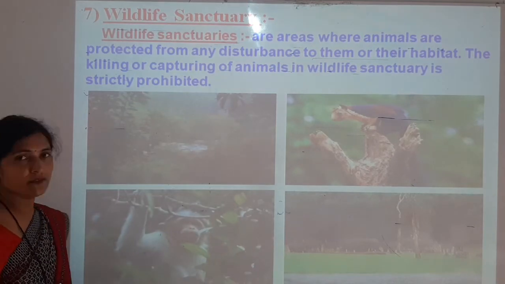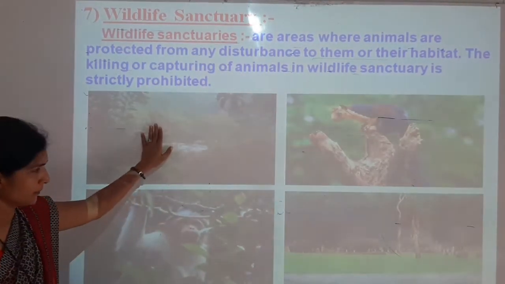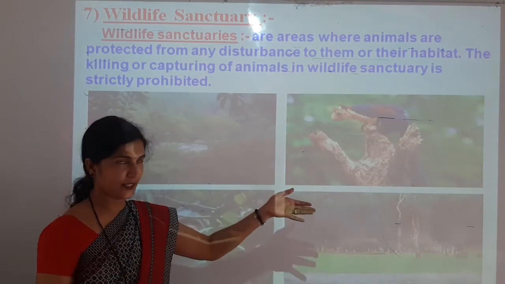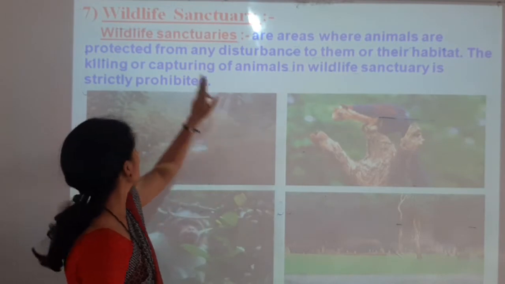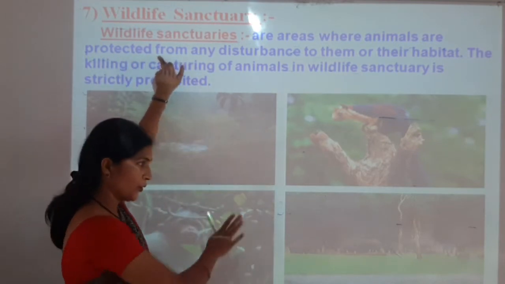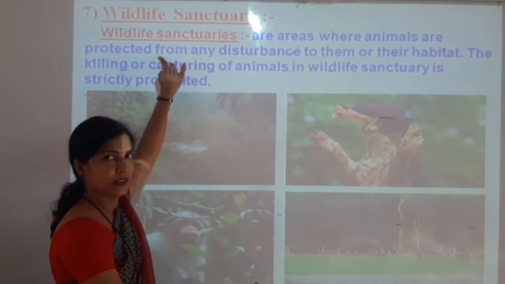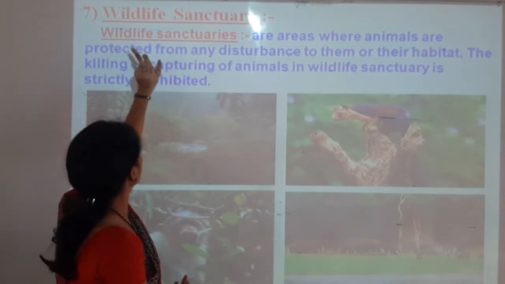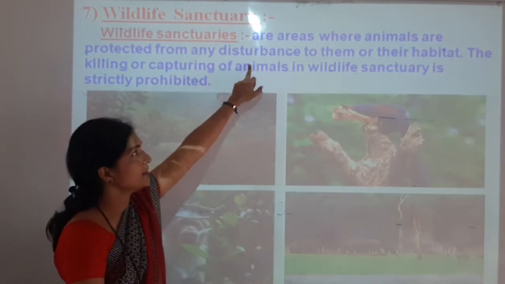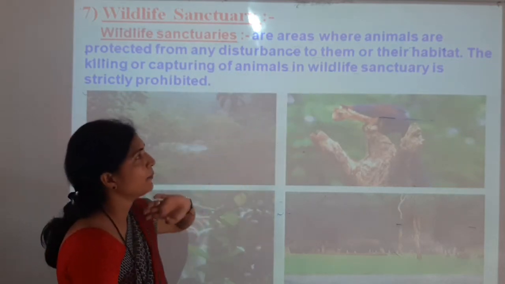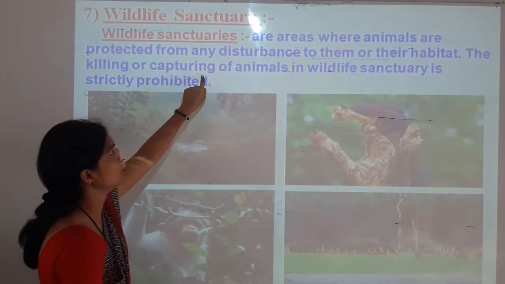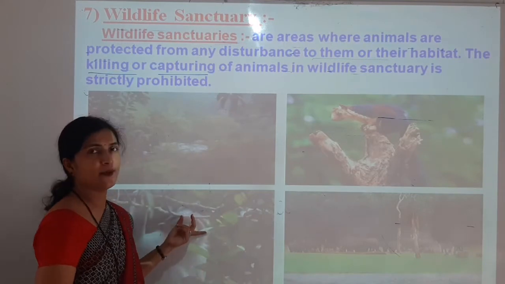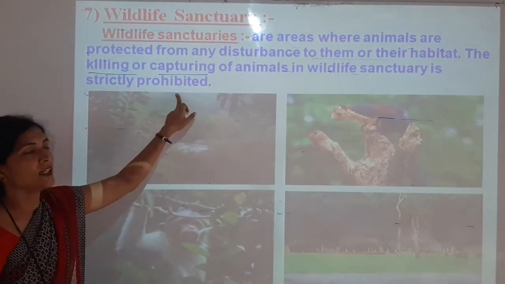Wildlife sanctuary. So what is a wildlife sanctuary? Here you can see in the picture also. Wildlife sanctuaries, as I told you, are large areas where animals are protected. No one can hunt, kill, or disturb them or their habitat. The killing and capturing of animals in a wildlife sanctuary is strictly prohibited.